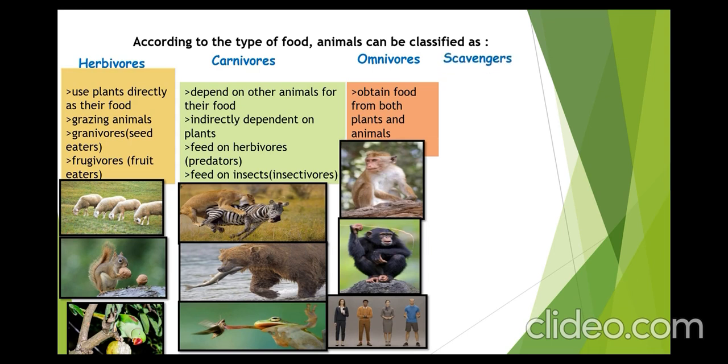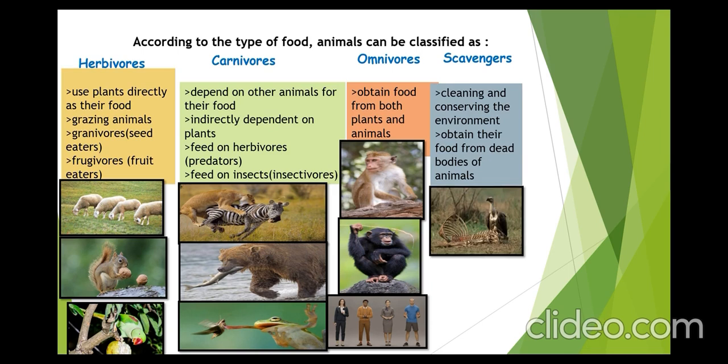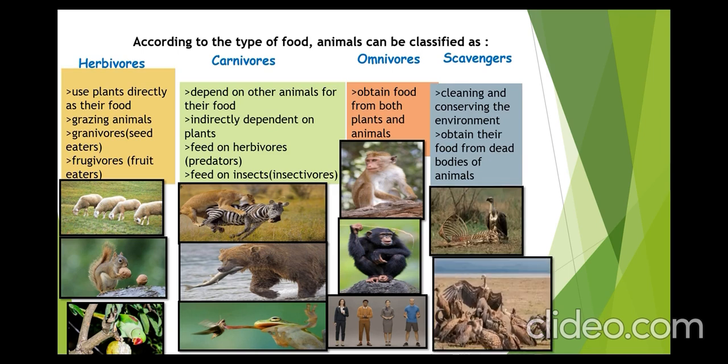Then scavengers. Next category, scavengers are those who take up the act of cleaning and conserving the environment. And how do they clean and conserve the environment? By obtaining food from dead bodies of animals. Students, you can see in the picture vultures eating from the dead body of some animal.